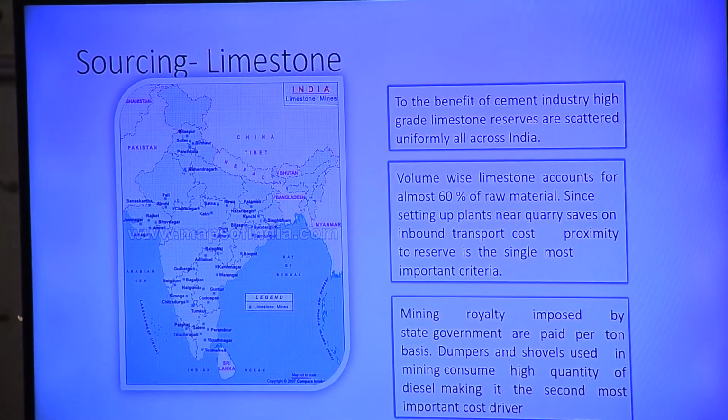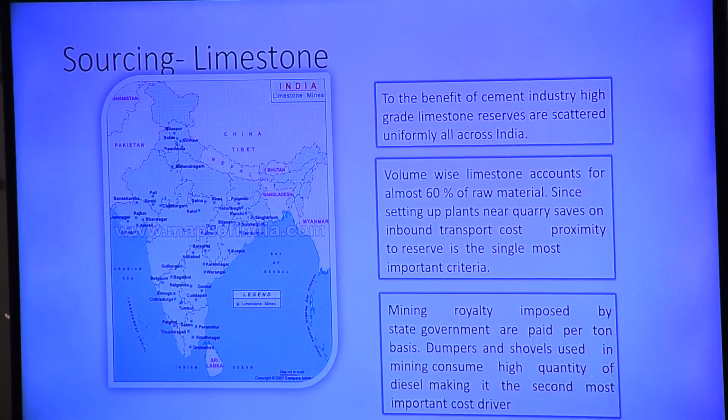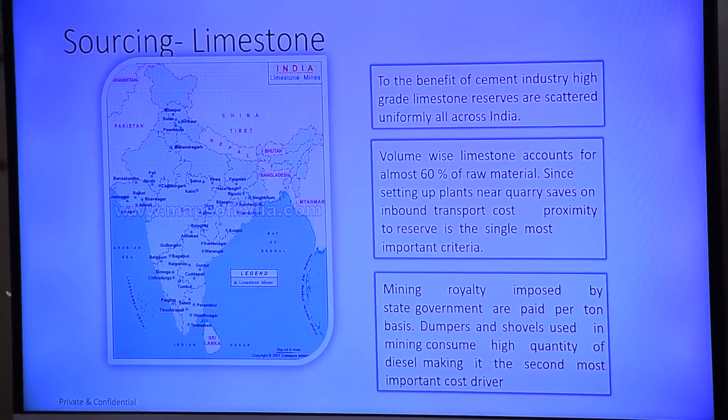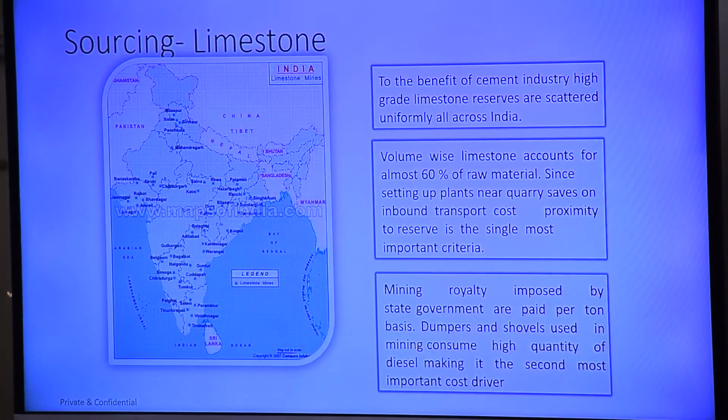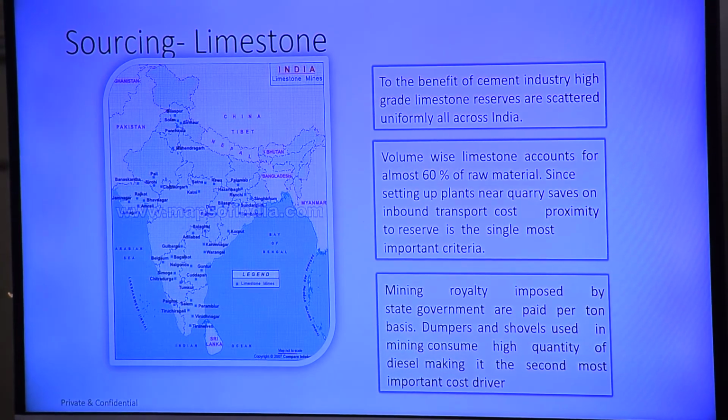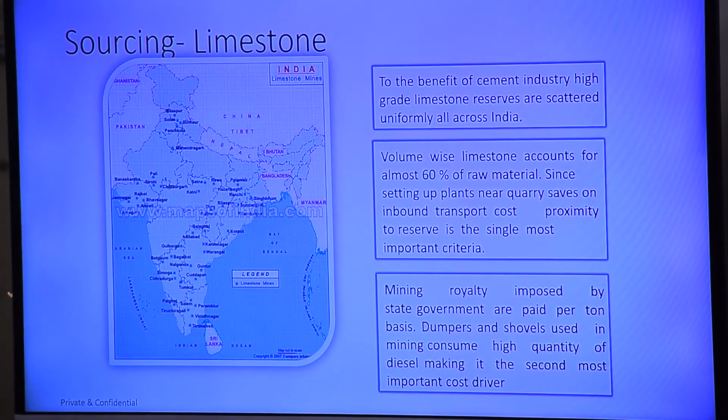Around that, you see, what we need most is limestone. Setting up plants near quarries saves inbound transportation cost, and proximity to the reserve is the single most important criterion. So the cement industry should be near the limestone reserve.